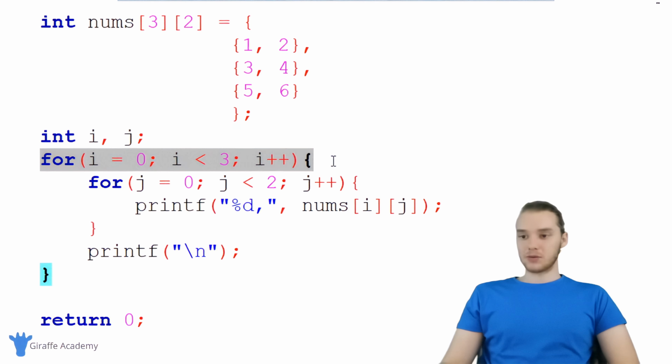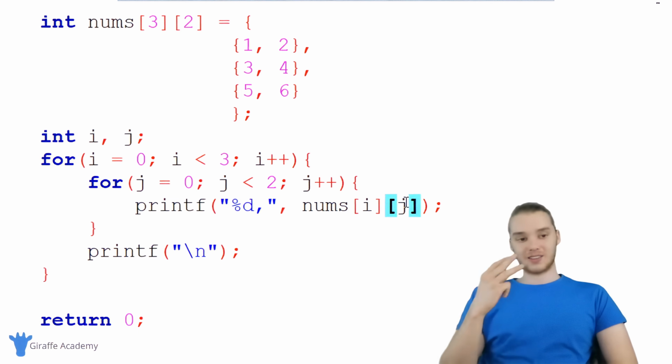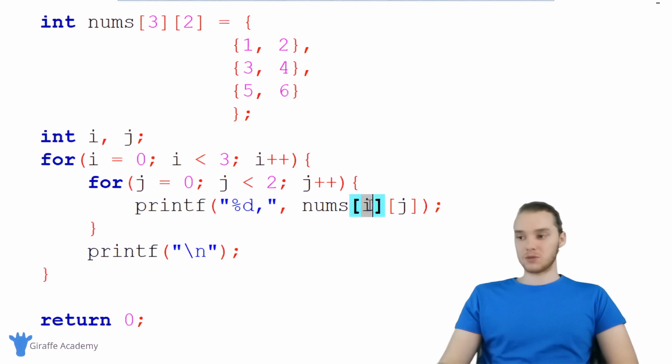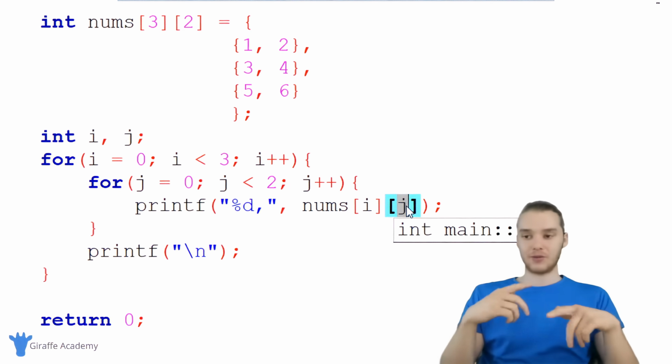The next time we go through this i loop, we're going to come down here and print nums 1, 0 and nums 1, 1. Finally, the third and final time, we're going to print out nums 2, 0 and nums 2, 1. That's basically how this is working.